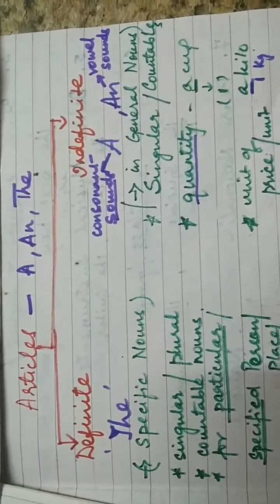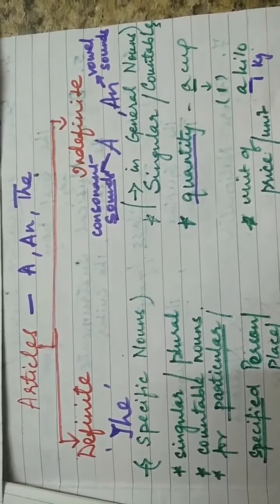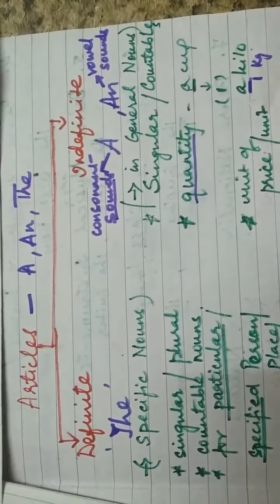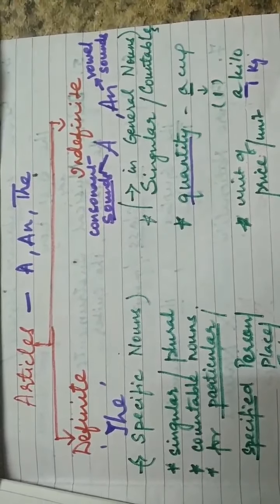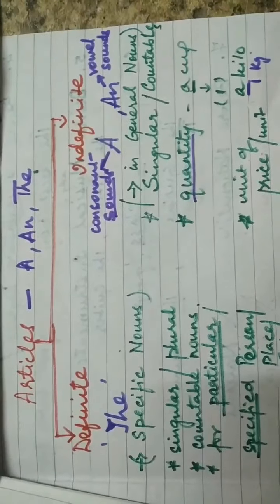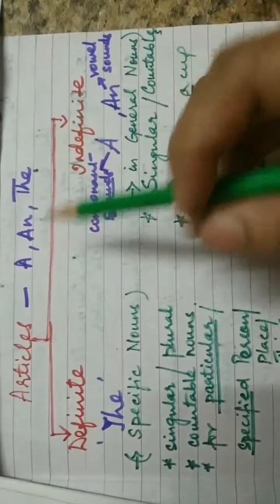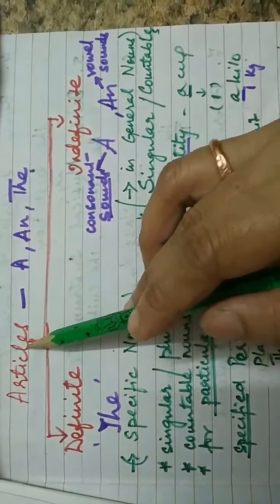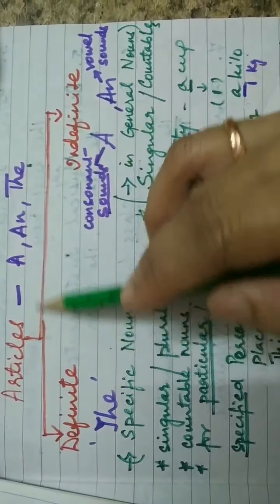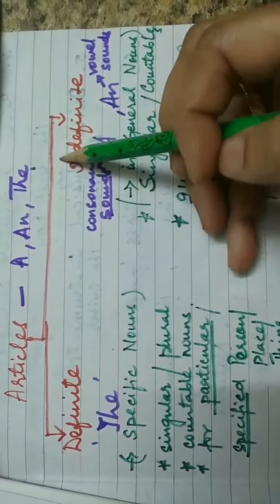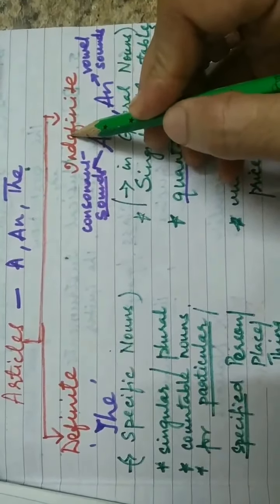Hello students, today we are going to do articles in grammar. Now articles is something which you already know and you have done in your previous classes also. So we are going to give a quick brush up to the topic so that you are able to do the worksheets on articles. Now articles, when we say what are articles, are this: a, an and the. And articles are broadly divided into two types, two categories, that is the definite article and the indefinite article.